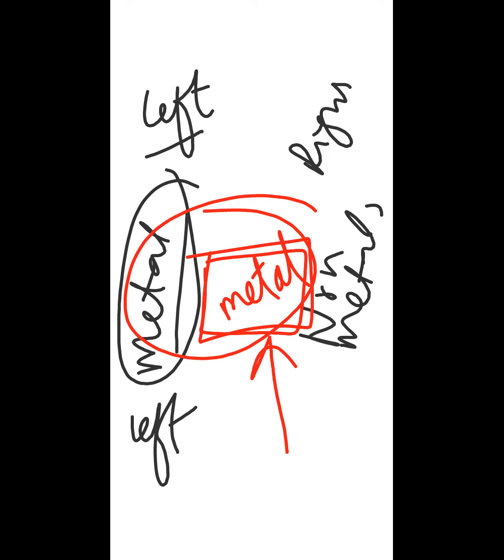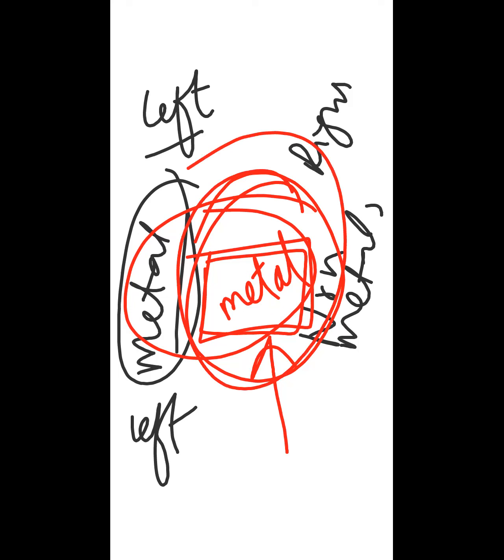So the metals present in the center of the periodic table are not that reactive. Why have we separated them? Because they have different types of valency. The first difference is they are less reactive compared to the metals at the left side of the periodic table. And other than this, these middle elements, the transition metals, have variable valency.